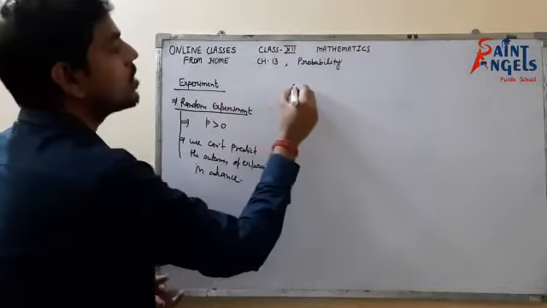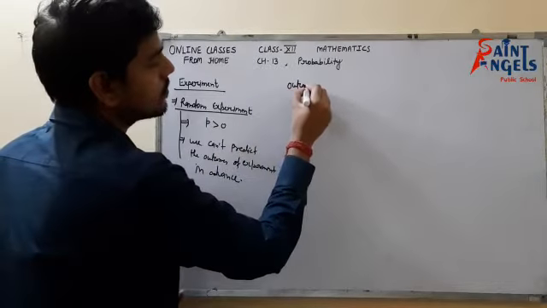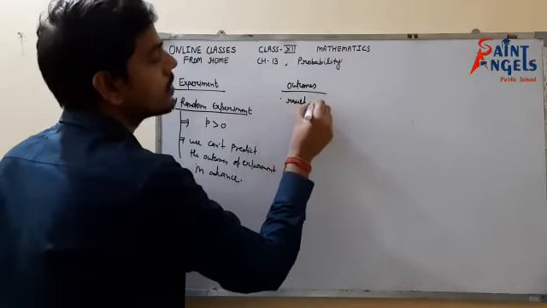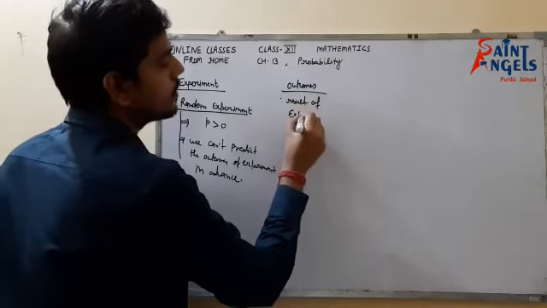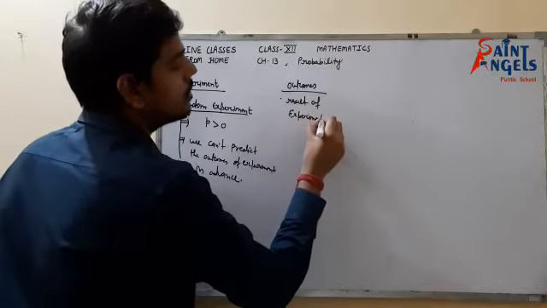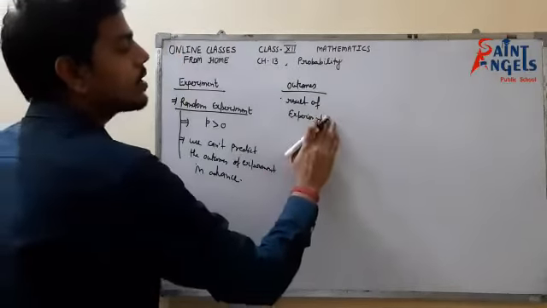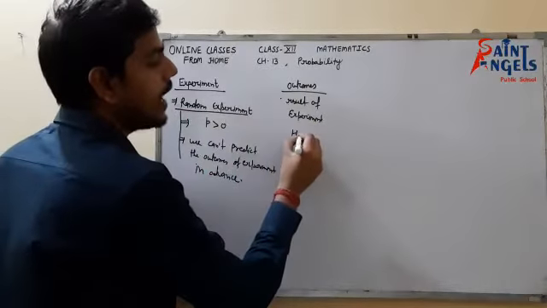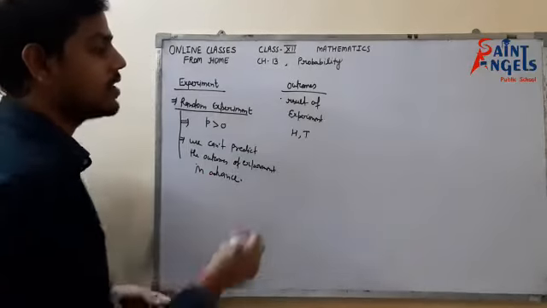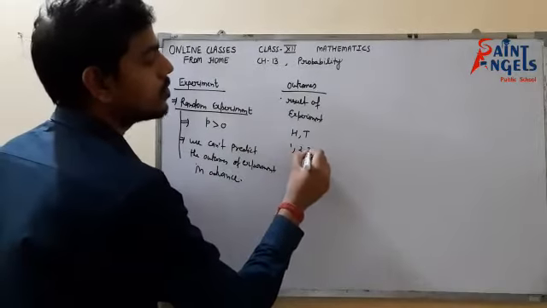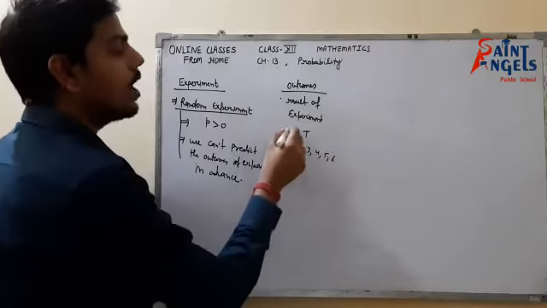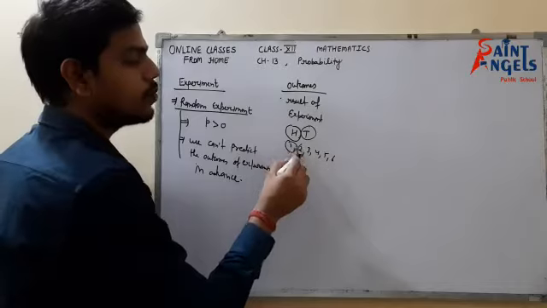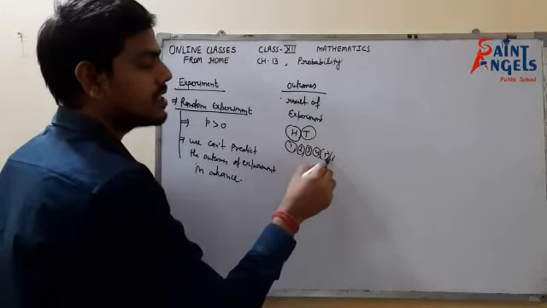Now the next term is outcomes. Outcome is simply the result of an experiment. So all the results of an experiment are considered outcomes. Suppose I have tossed a coin, then the outcomes would be head and tail. If I have rolled a die, then the outcomes would be 1, 2, 3, 4, 5, 6. H alone is an outcome, T alone is an outcome, 1 is an outcome, 2 is an outcome, 3, 4, 5 and 6 are outcomes.